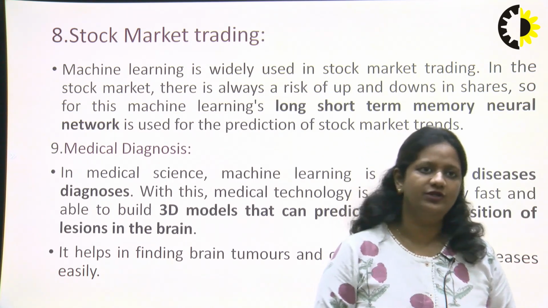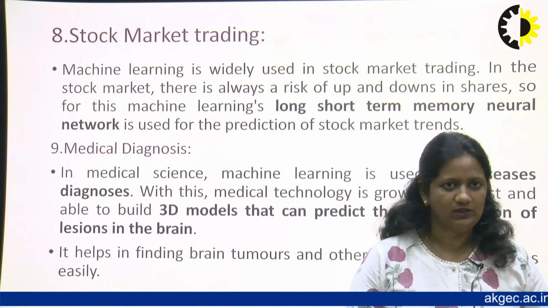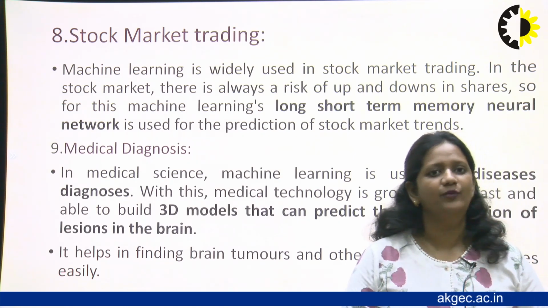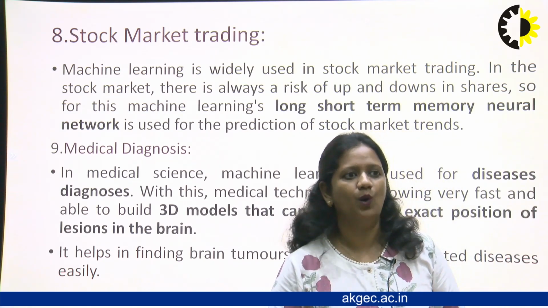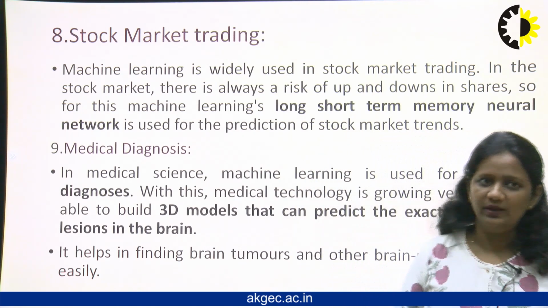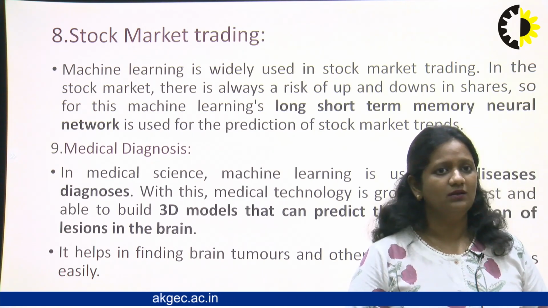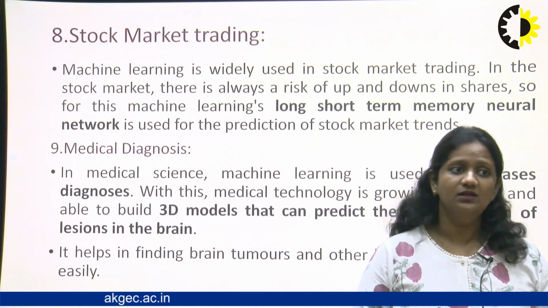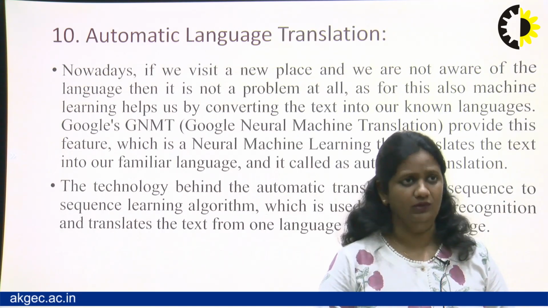With the help of machine learning, medical technologies have the ability to build 3D models and predict the position of lesions in the brain. It helps in finding brain tumors and other brain diseases.